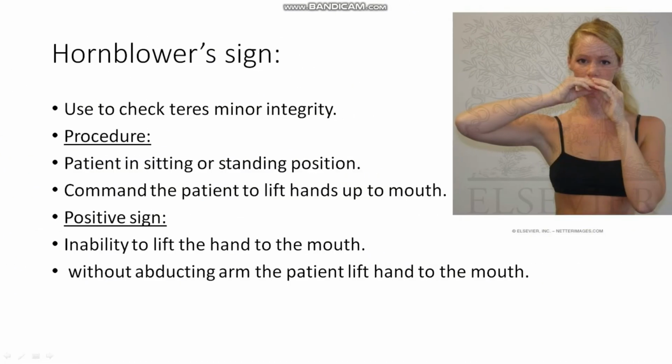So the next test is the Hornblower's sign, which is used to check the teres minor integrity. The patient is in the sitting or standing position and then command the patient to lift both hands to the mouth. If the patient is unable to lift his hand without abducting the arm, it means there is a rupture in the teres minor tendon and the Hornblower's sign is positive.